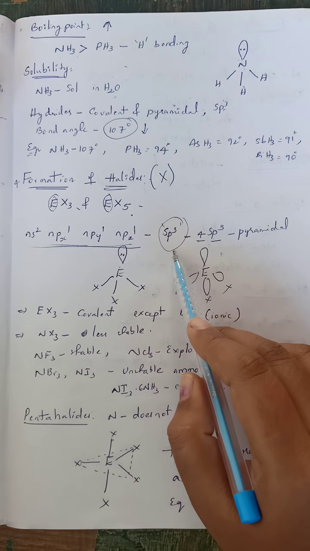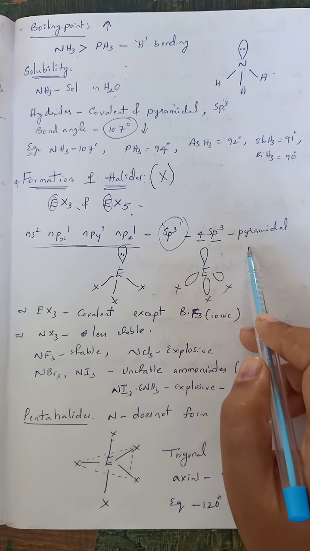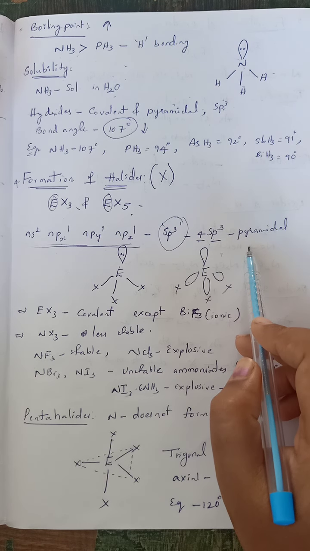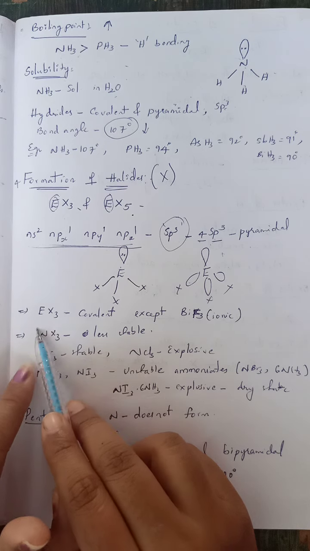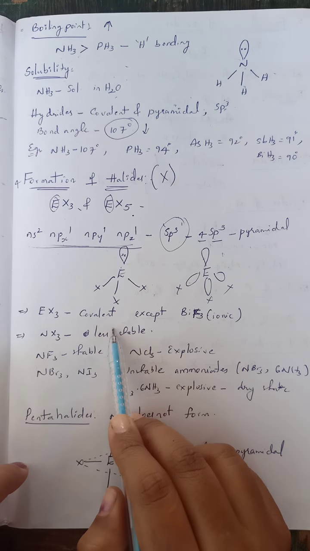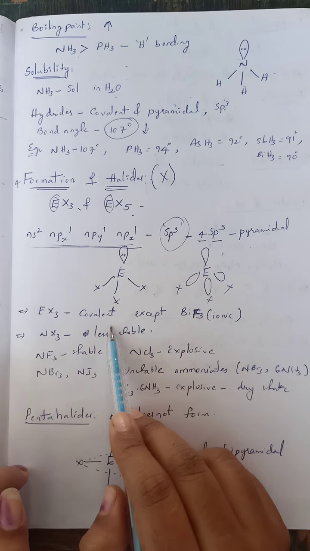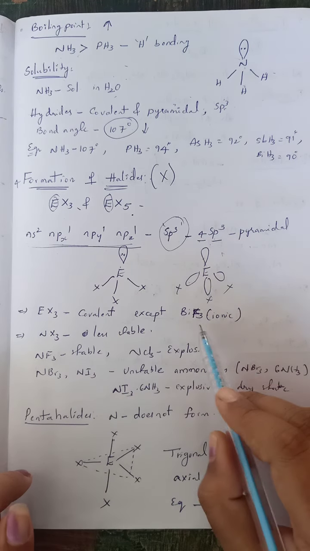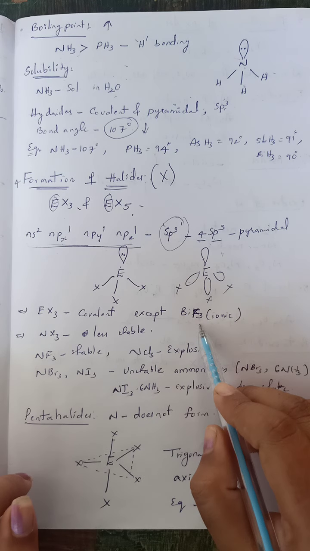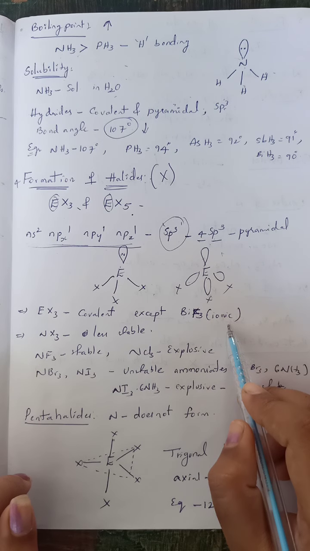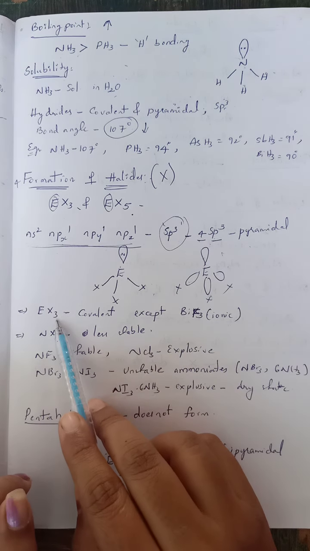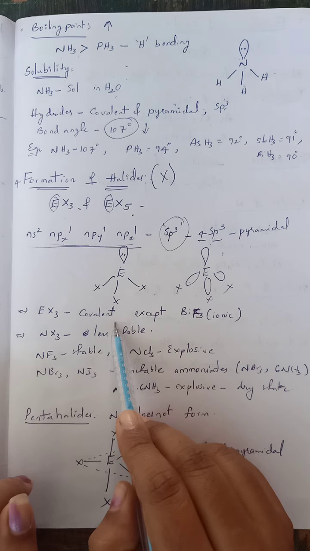Due to sp3 hybridization, it tries to exist in a pyramidal shape. Now see, EX3, that is, trihalides of group 15 elements are covalent, except BiF3, bismuth trifluoride. This bismuth trifluoride is ionic in nature. All the remaining trihalides are covalent in nature.